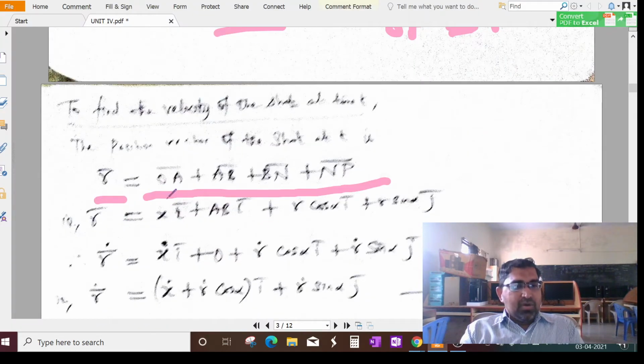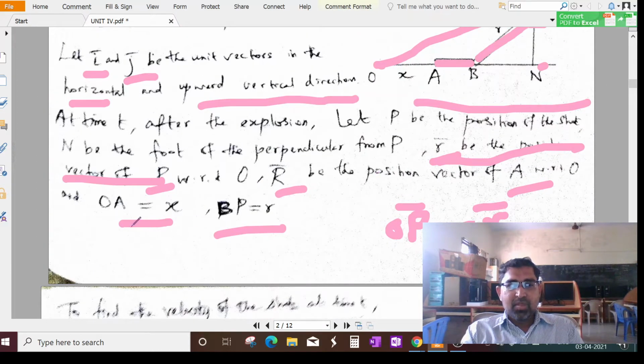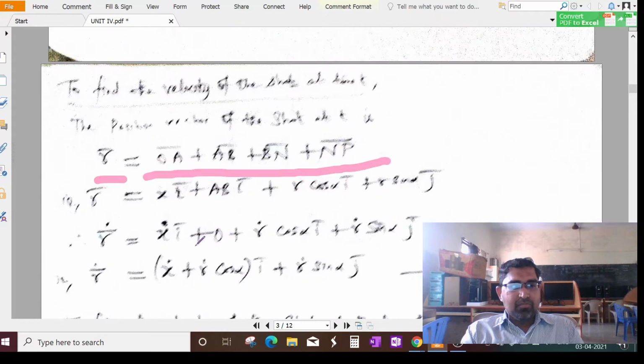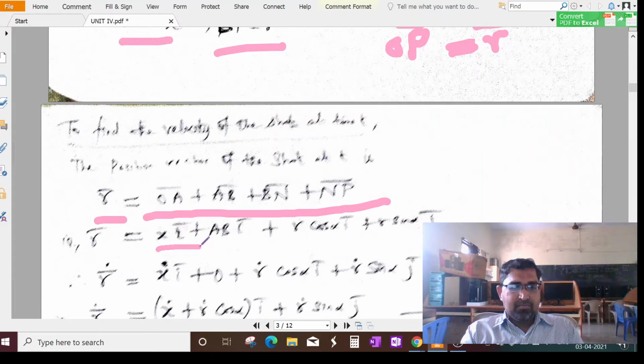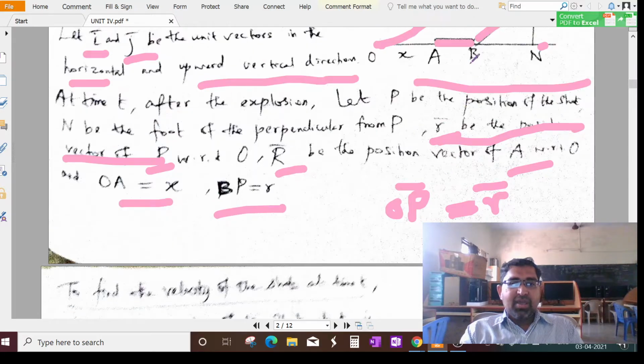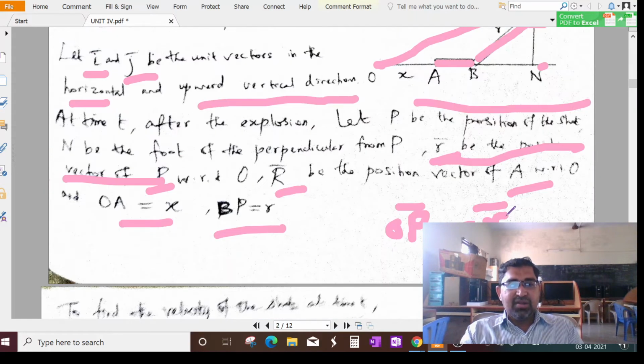Okay, ma. So, what is the OA vector? X is the distance, and the unit vector is the I vector. So it is x I vector. What is the AB vector? We don't know what AB is, but it is AB times the I vector. Okay. Then what is the BN vector?